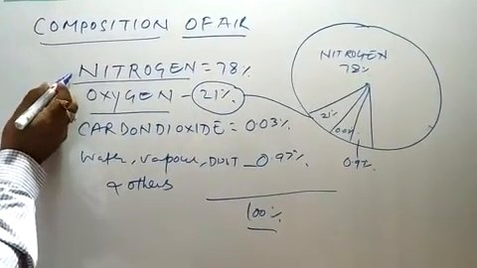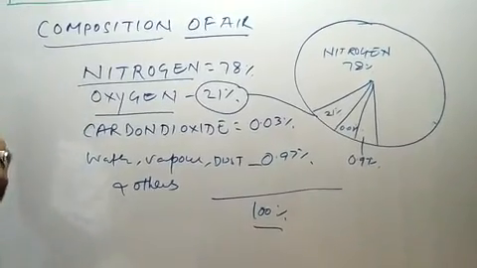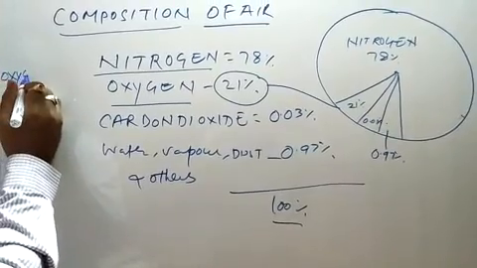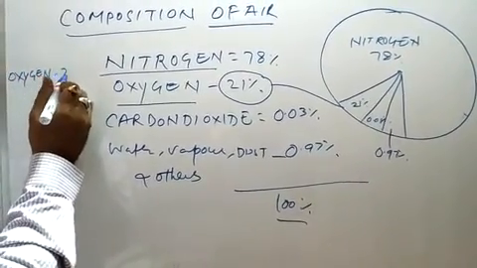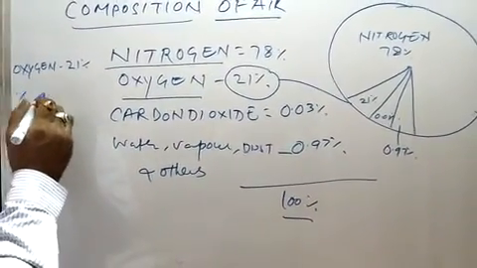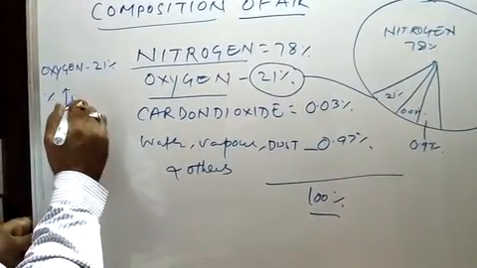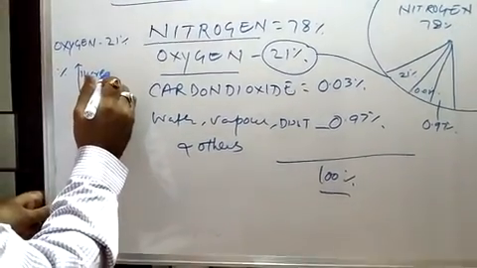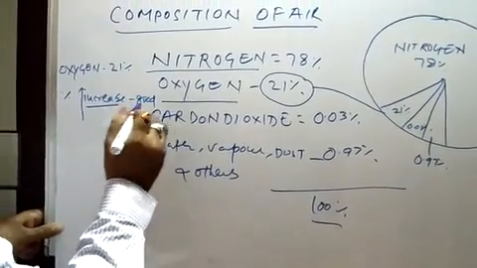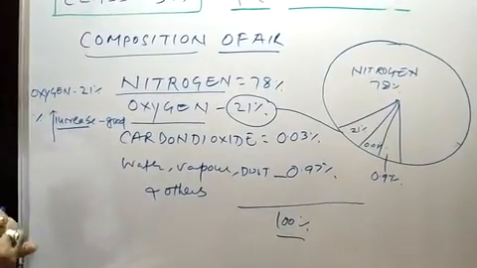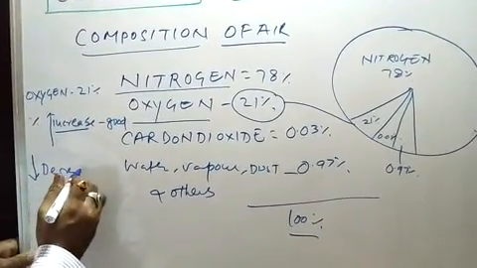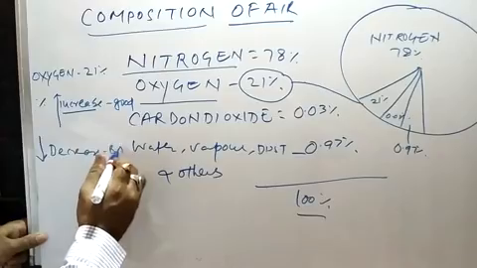Let's know the importance of oxygen. Oxygen 21%. If the percentage of oxygen increases, this is good for human beings. If the percentage of oxygen decreases, this is bad for us.